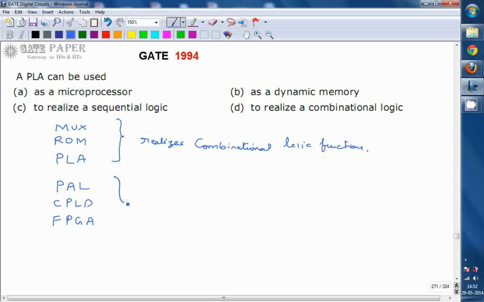Whereas PAL, CPLD and FPGA are going to be used for sequential logic circuit realization, because they internally consist of memory elements, that is flip-flops, along with combinational elements, so they will be used for sequential logic. So the right answer for this question is that a PLA can be used to realize a combinational logic. Okay. Thank you.